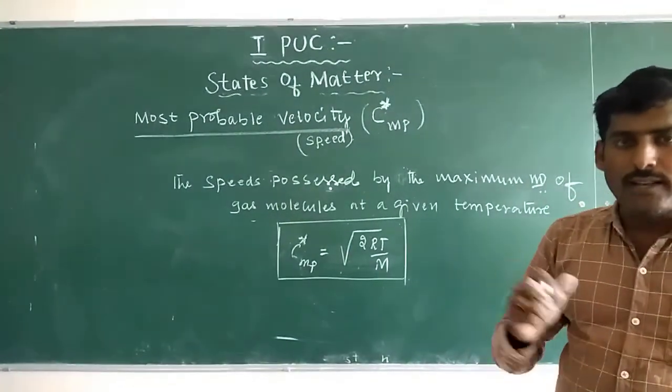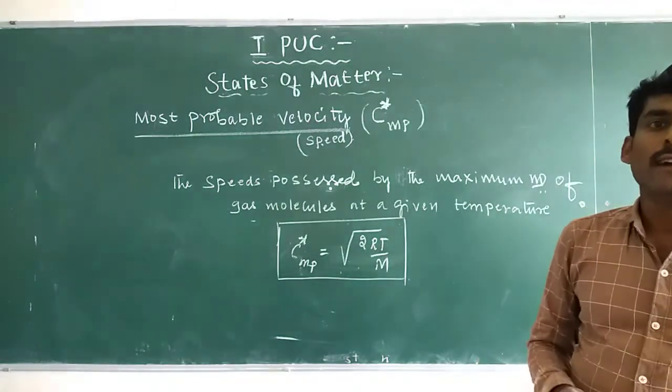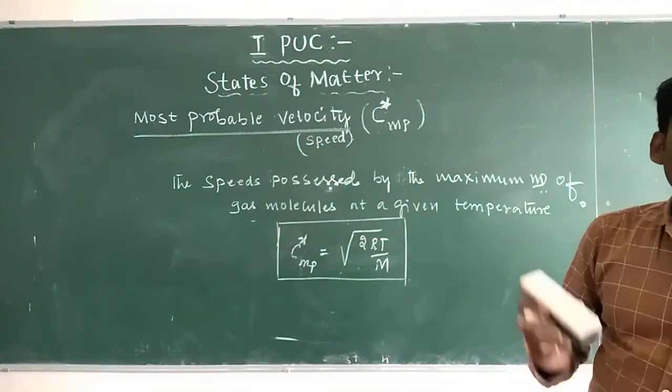Now, most probable velocity, RMS velocity and average velocity are related.